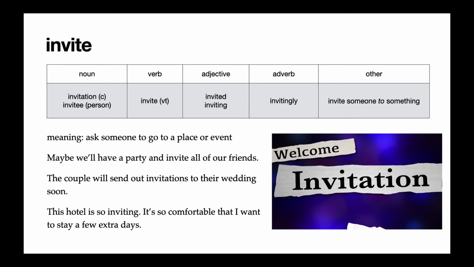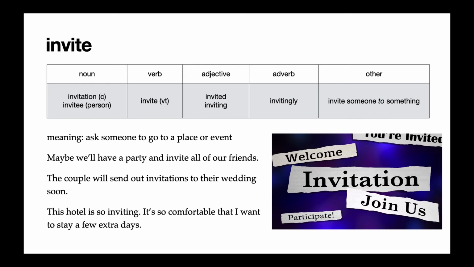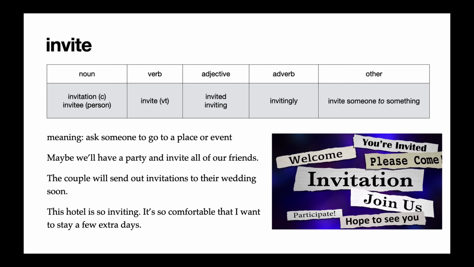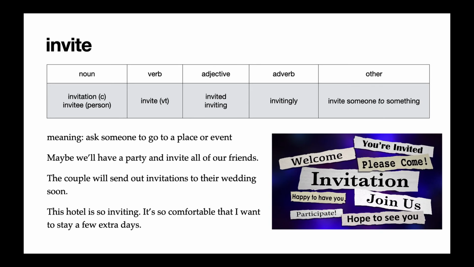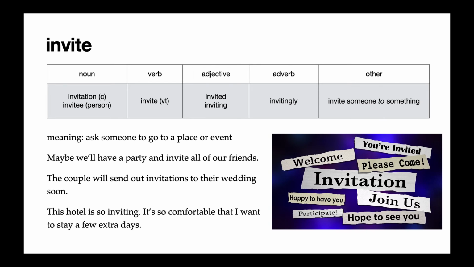Our next word is the verb invite. Invite is a transitive verb that means to ask someone to go to a place or an event. In the reading, I said, maybe we'll have a party and invite all of our friends. That means we're asking all of our friends to come to this party. The second example uses invitation, the noun. The couple will send out invitations to their wedding soon. That means they're going to tell people to come to their wedding soon.